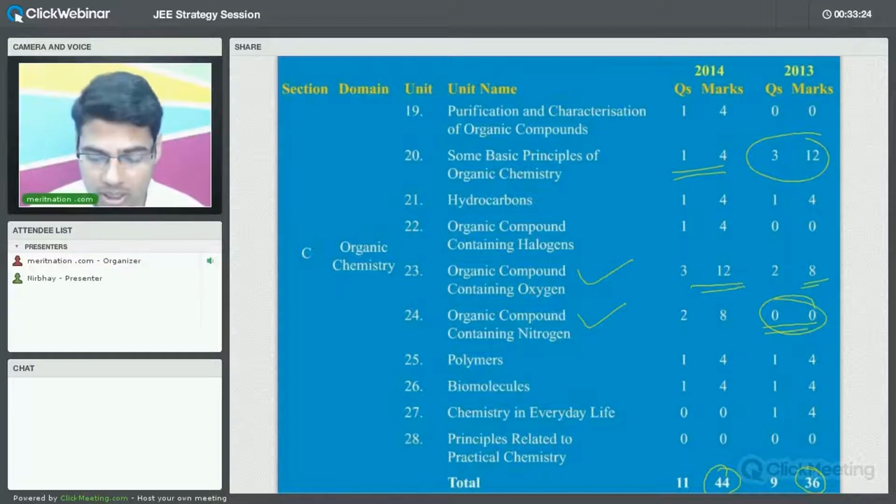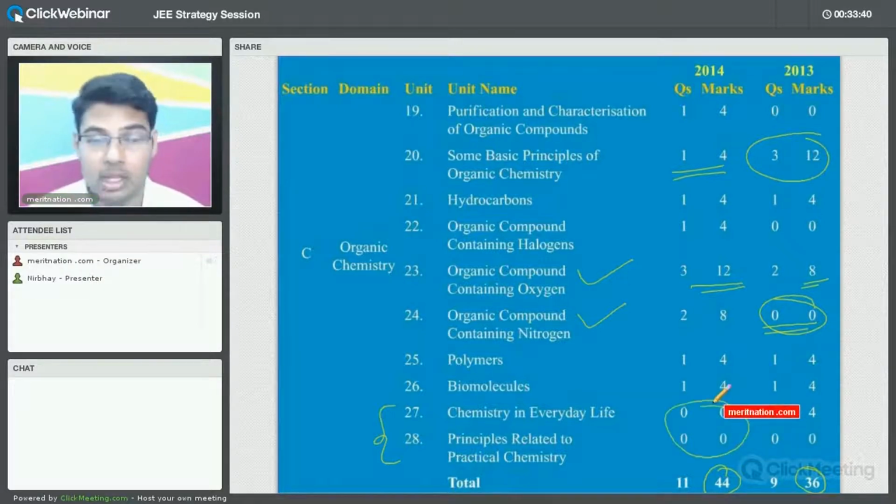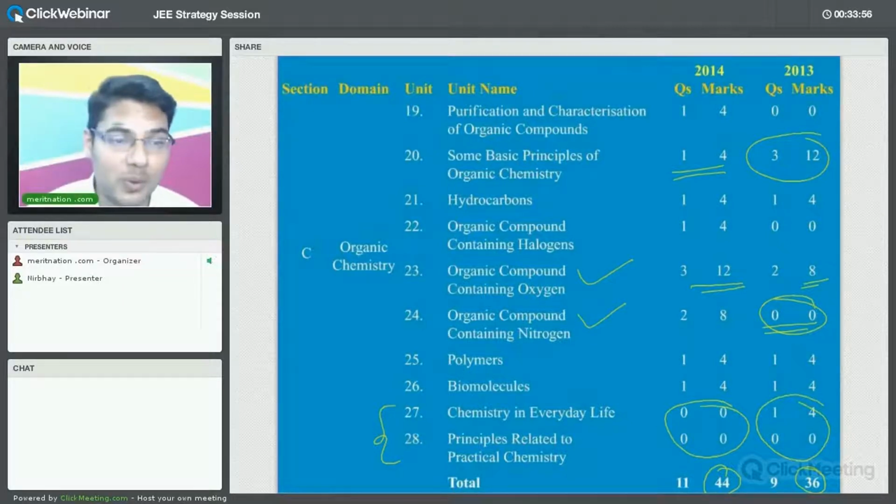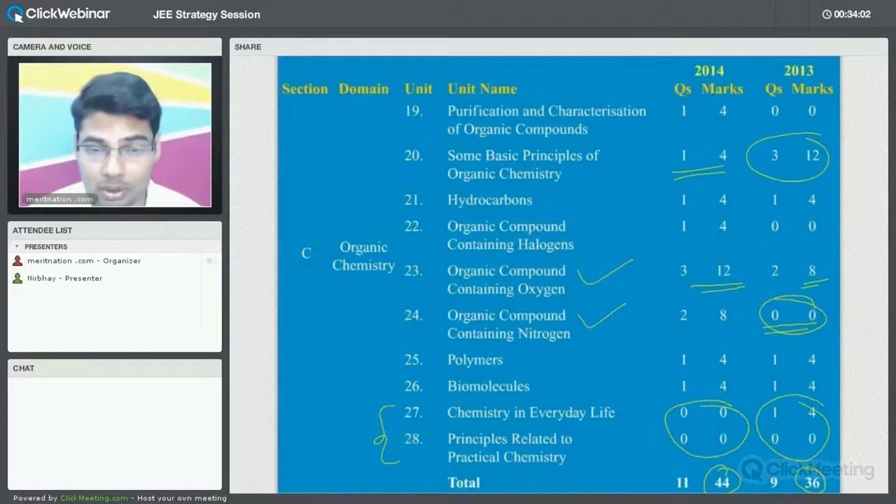But if you look at the last two chapters, that is chemistry in everyday life and principles related to practical chemistry, you will find that these two chapters are not as important as the other chapters in this group. That is 0 marks in both topics, and you will see that in 2013 only one of the topics carried one question, that is 4 marks. So even if you leave these topics, whenever I say even if you leave this topic, it does not mean that you will deliberately leave those topics.